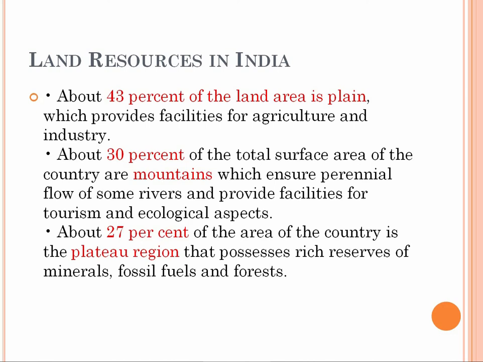And 27% of the land is plateau, which contains more minerals, fossil fuels and forest.